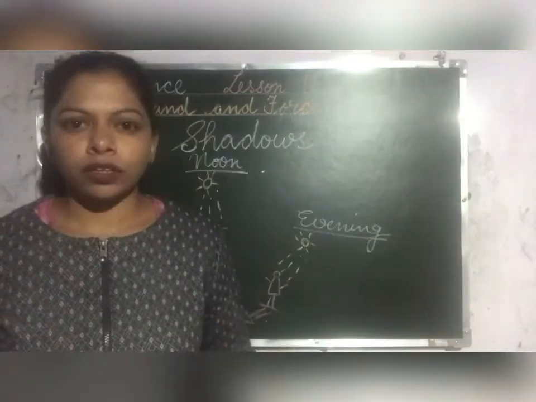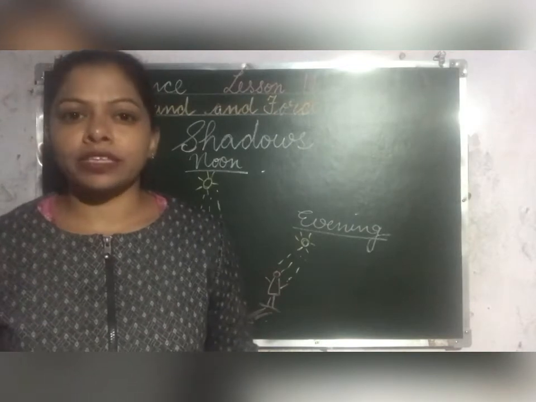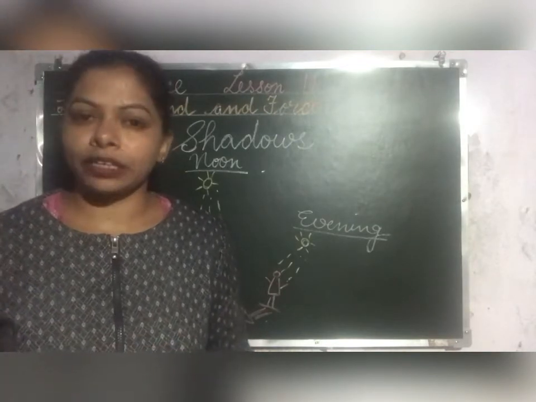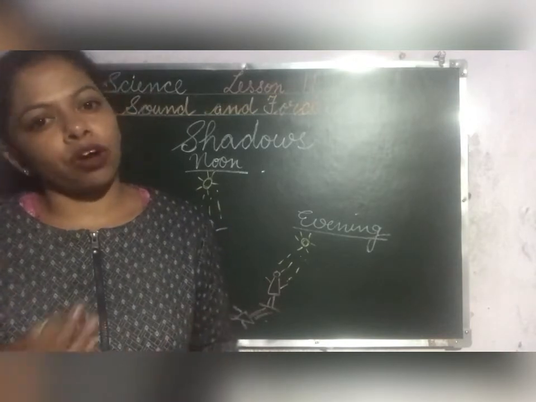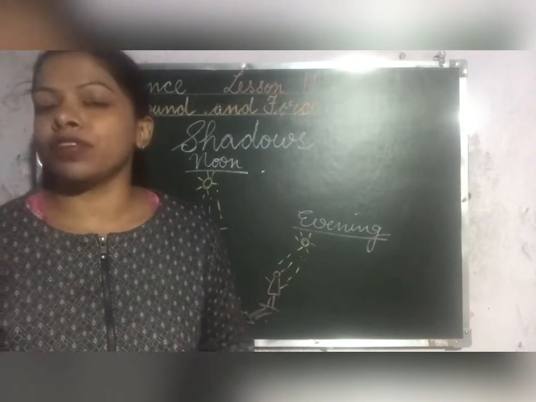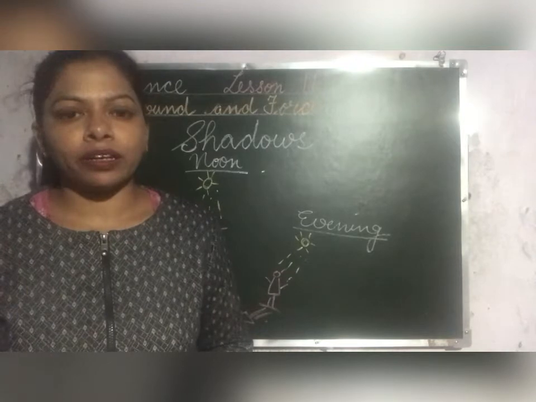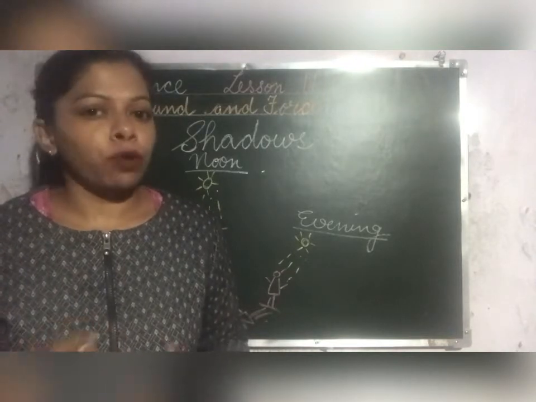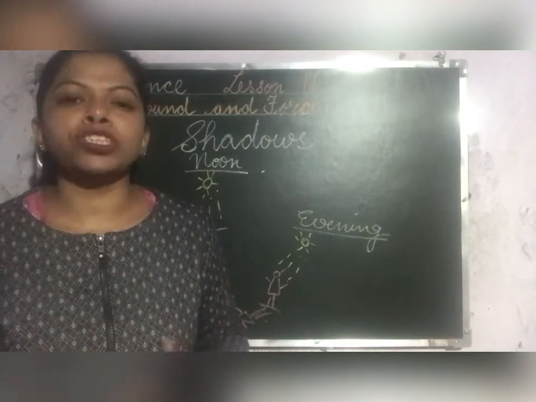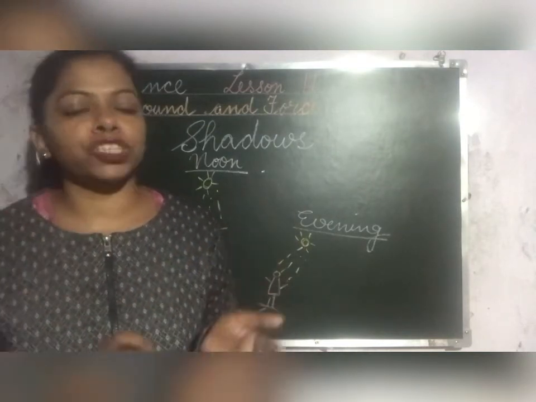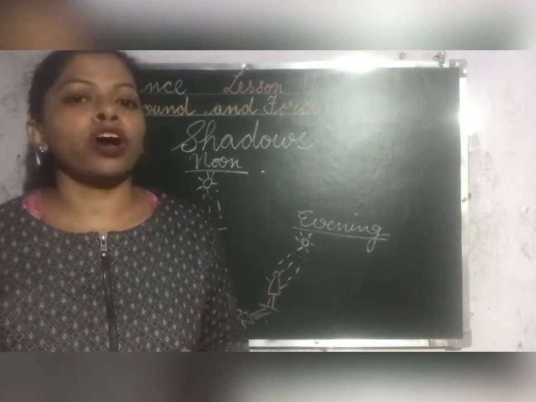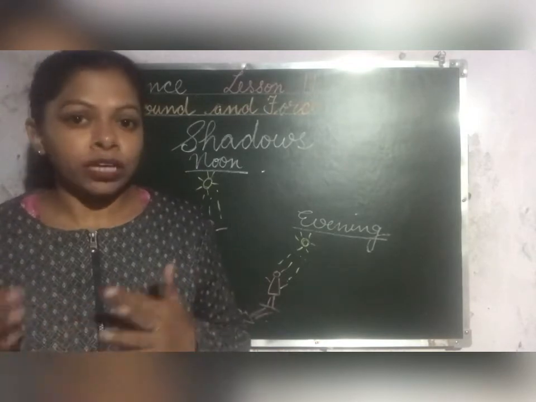Okay, children, do you know the things that are already in shade cannot have their shadows? Okay, if the things are already in shade, then they cannot have their shadows. And children, during daytime, the position of shadows keep on changing. Why? Because the direction of the sun keeps on changing, so the position of the shadows also keep on changing.